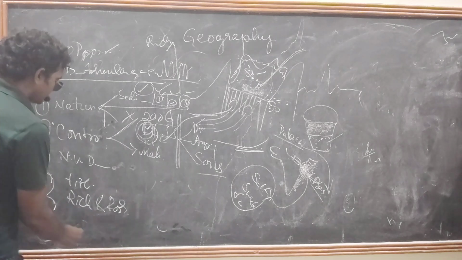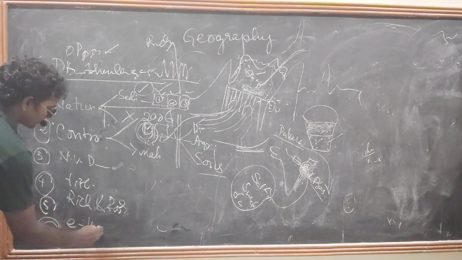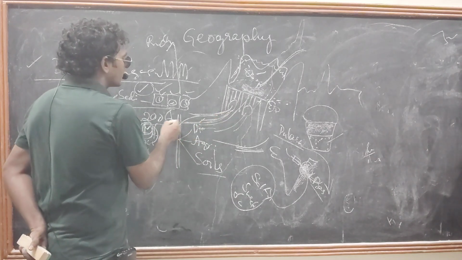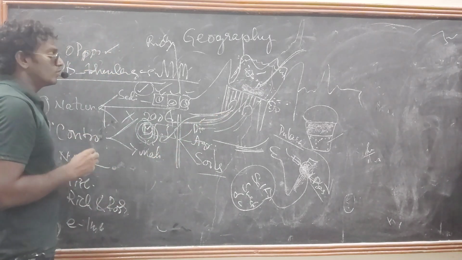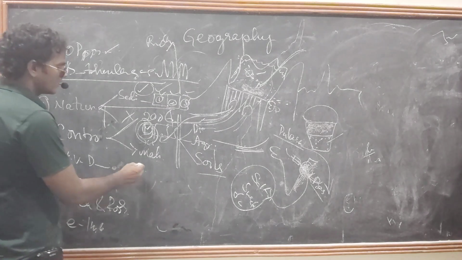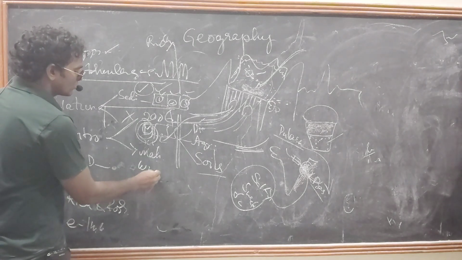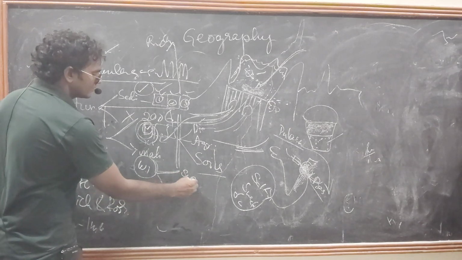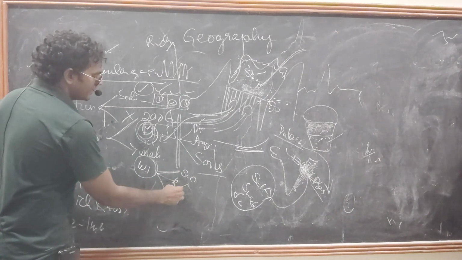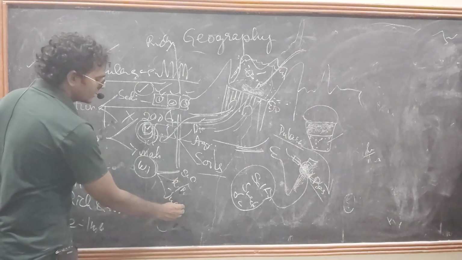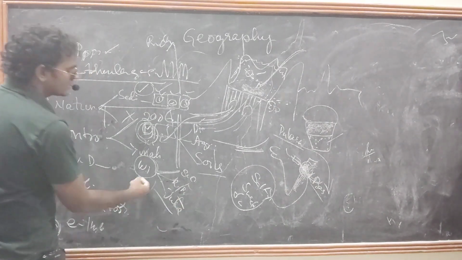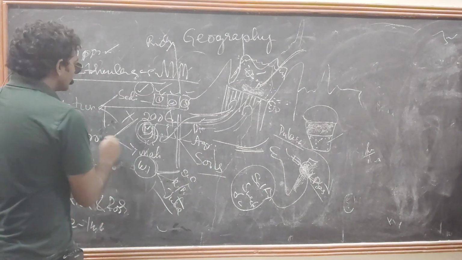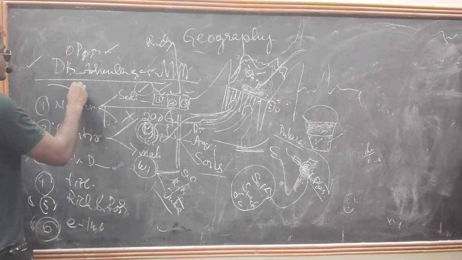And one more point, ecological imbalance. What is that? The people who are getting sufficient water are converting from dry crops to water intensive crops. What are they? Water intensive crops like sugarcane, rice or paddy, or jute. They are converting into these crops. What will happen? The entire land becomes saline.